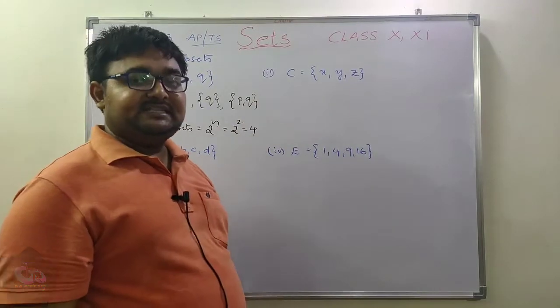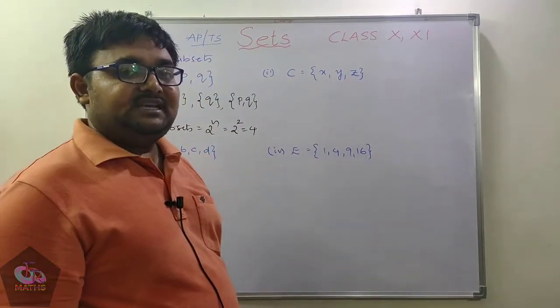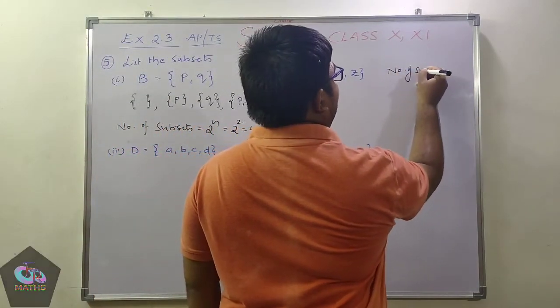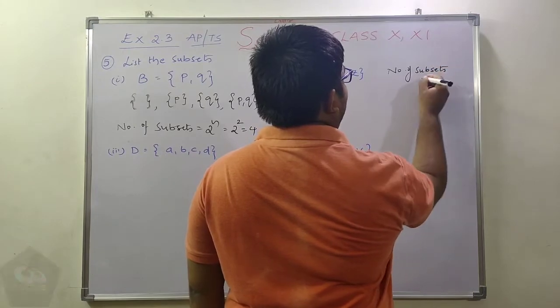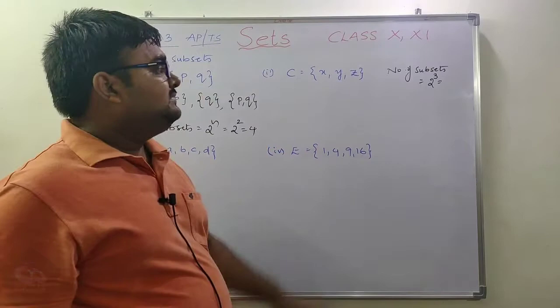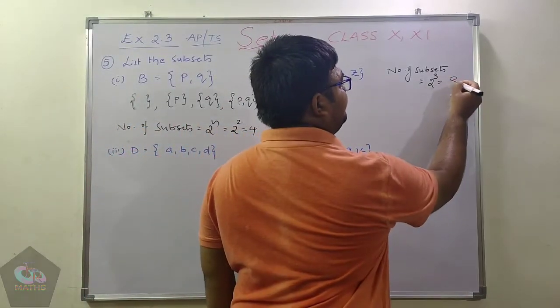Next, coming to set C. Set C contains 3 elements: x, y and z. For the number of subsets, first of all we decide how many subsets will come, which is 2 power 3, and 2 power 3 is nothing but 8.